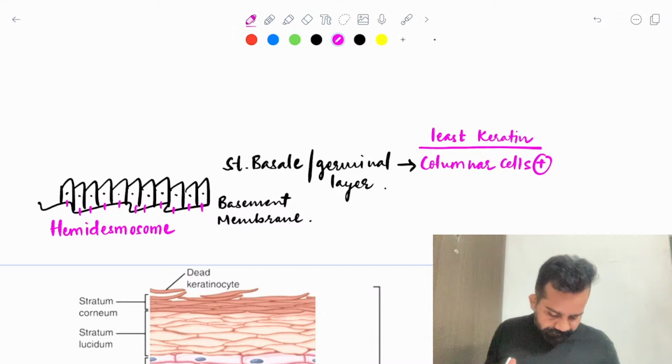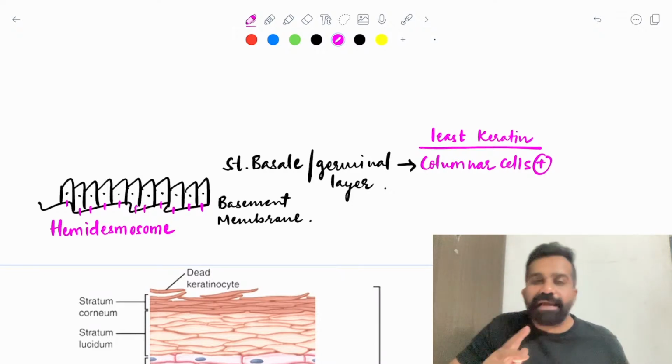You have to understand that this is not desmosome.